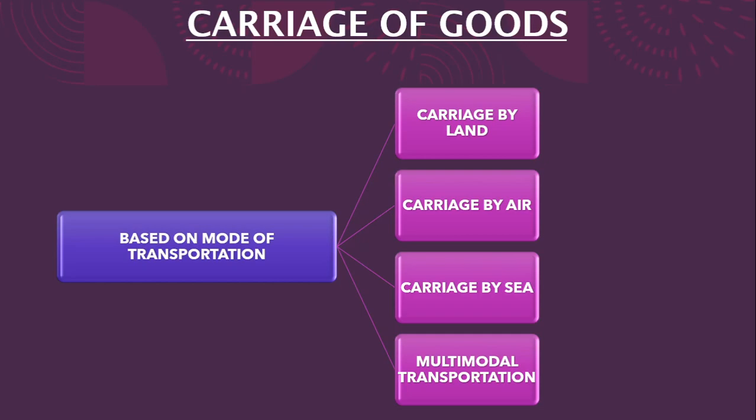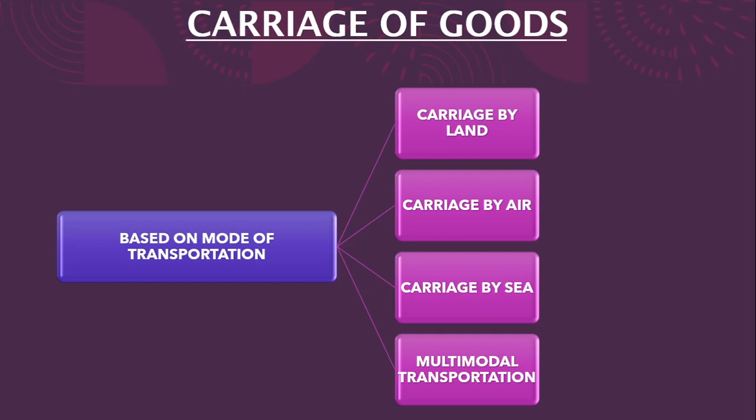If multimodal transportation laws are not there, then we'll have to apply each portion of law to each set of transaction, which is quite cumbersome and quite not warranted also.